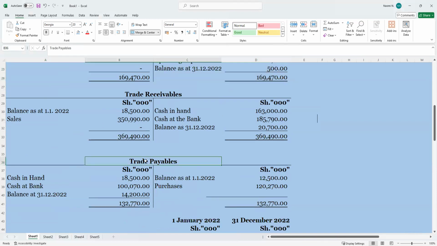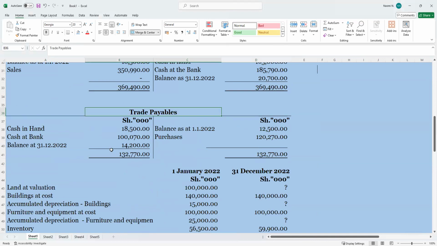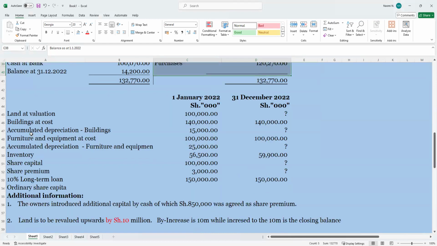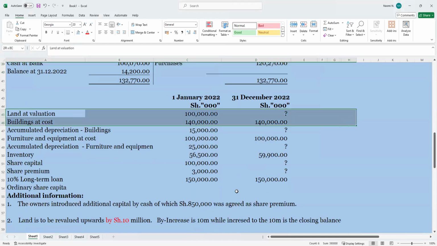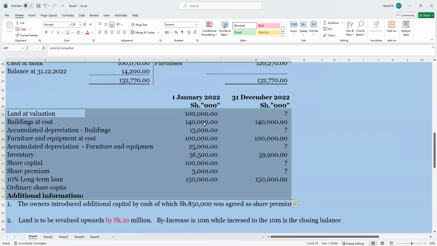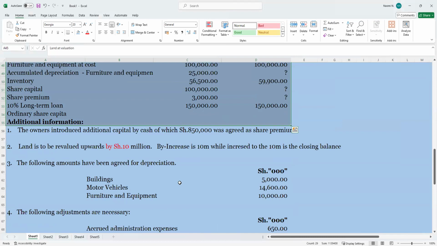We have trade payable, the same. These are the opening balances, January 2022 and December 2022, and ending balances.